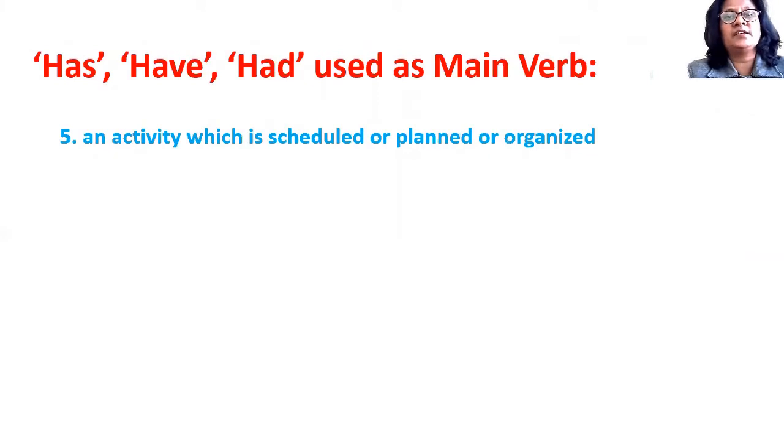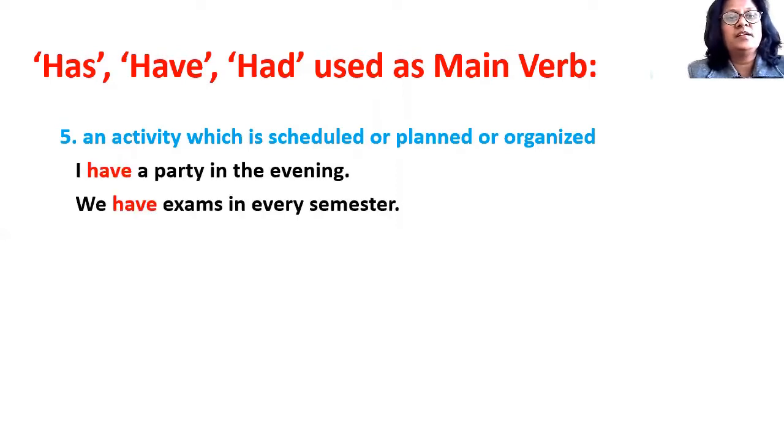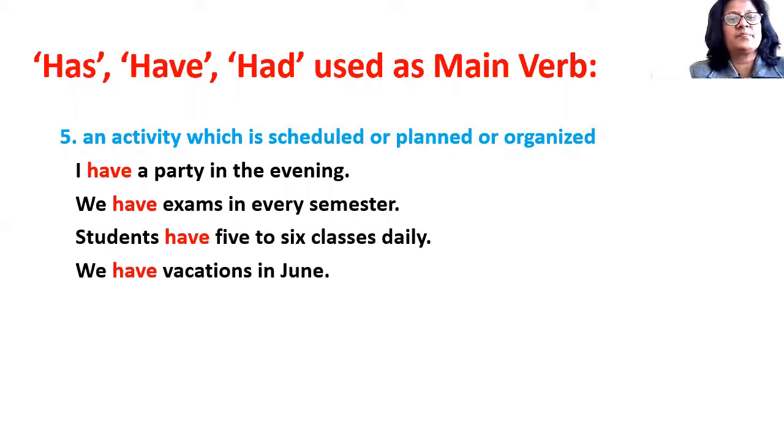Has, have and had, they are used as main verb to show an activity which is scheduled or planned or organized. If I say I have a party in the evening, this means that I have organized a party in the evening. We have exams in every semester. It means our exams are scheduled every semester.